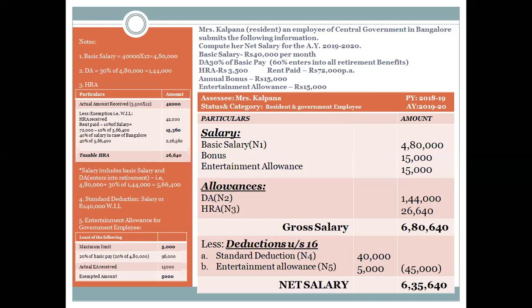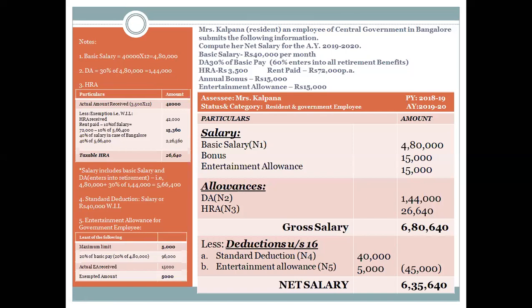Next up, we have HRA, that is house rent allowance provided by the company, that is rupees 3,500 per month. HRA will always be provided per month. Rent paid by the employee is rupees 72,000 per annum. If you're not able to follow anything, just stop me there. You can drop me a message. I'll repeat it. That is how you're going to clear the doubts in the session.